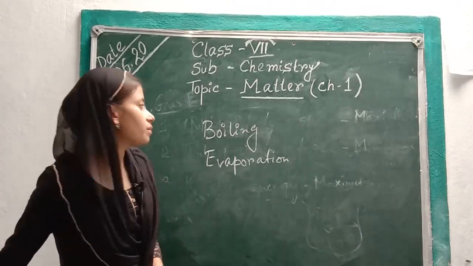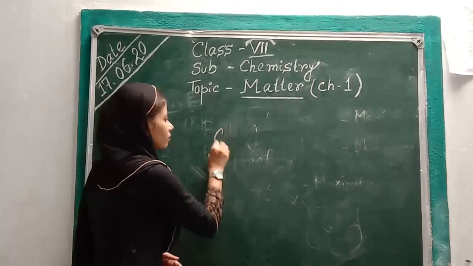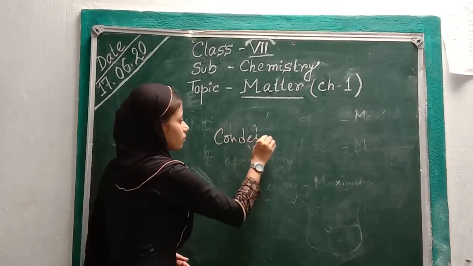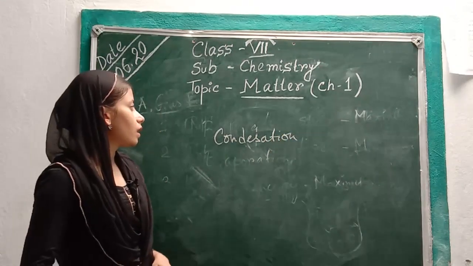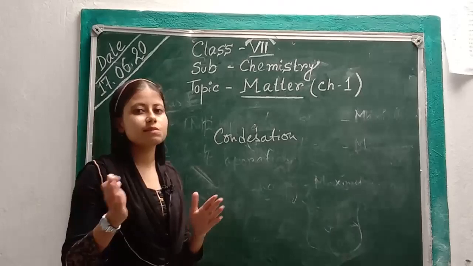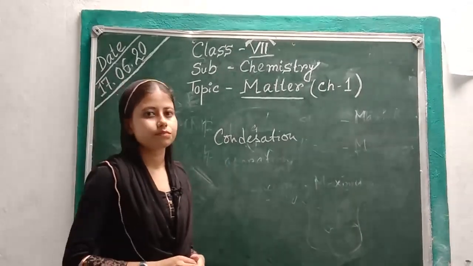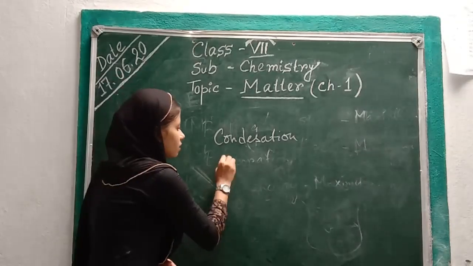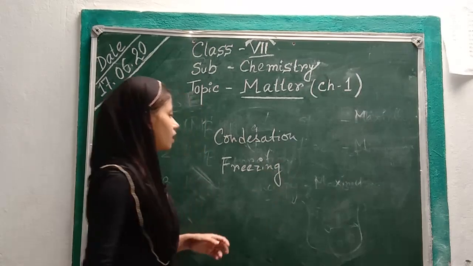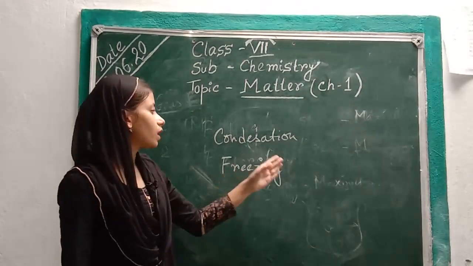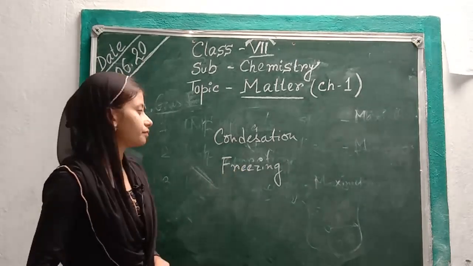The next term is condensation. The process in which gas becomes liquid on cooling is called condensation. And the next term is freezing. The process in which liquid substances become solid is called freezing.